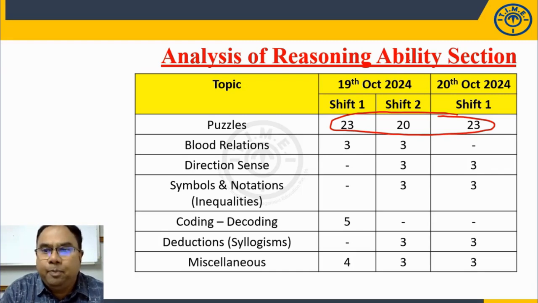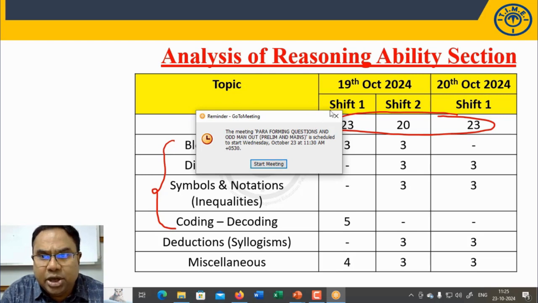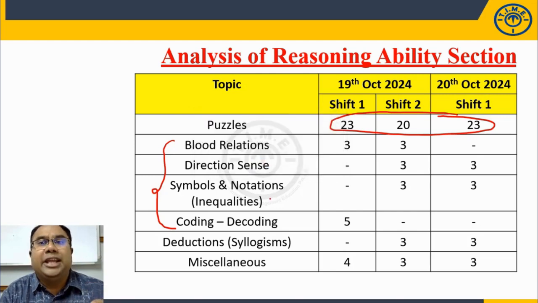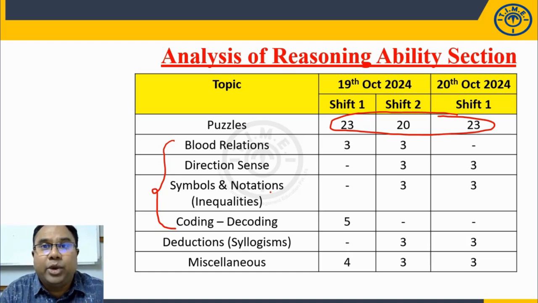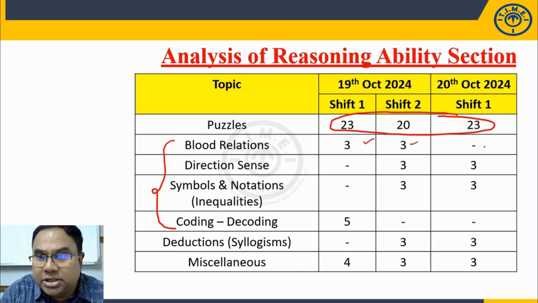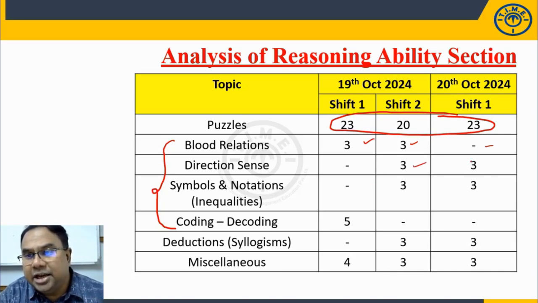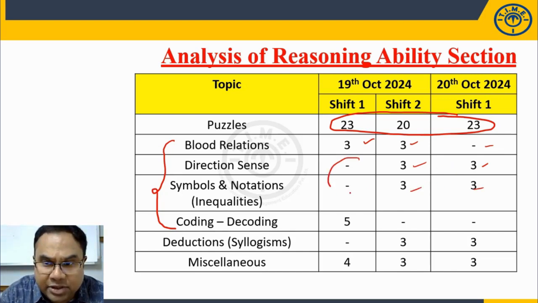Now, blood relations are generally easy. These are scoring areas, students. Blood relations, direction sense, symbols and notations, coding-decoding, these are scoring areas, and definitely you cannot afford to lose marks here. Blood relations were present in the first two slots, not there in the last slot, that is the 20th October slot. Direction sense was there in two slots. Symbols and notations were in two slots, not on the first day.